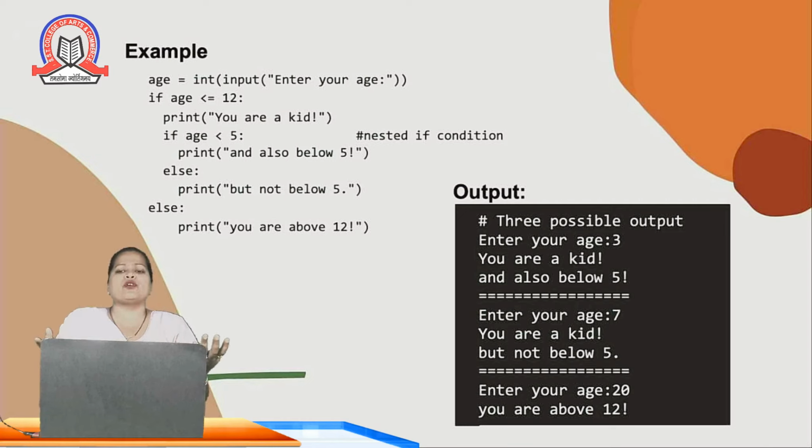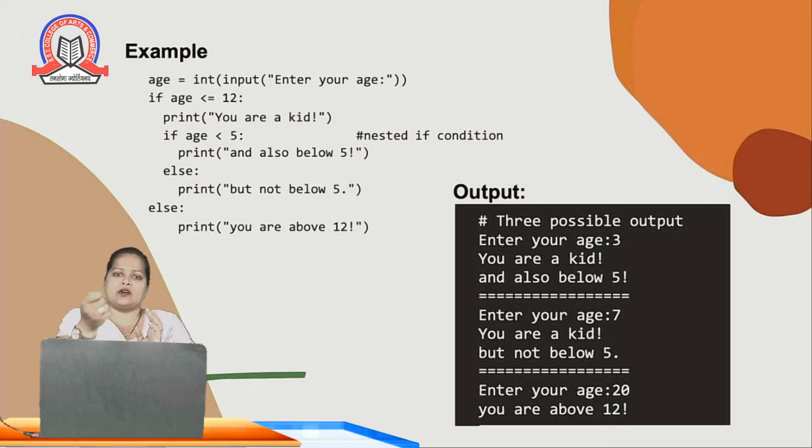Whatever message you want, you can give. If it is not, it is less than or equal to 12 but not less than 5, so it will come into the else block and print you are a kid but not below 5. For a ticket and everything, we give a discount to those whose age is less than 3 or less than 5. So for that kind of condition we can use conditions like this.